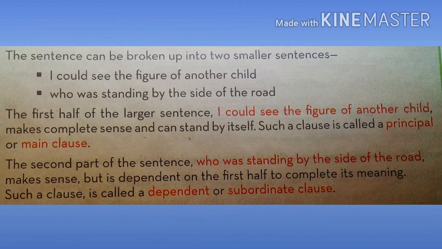So here we can see that the first half of the sentence, that is, I could see the figure of another child, makes complete sense and can stand by itself. It has a subject and verb combination and it makes complete sense.